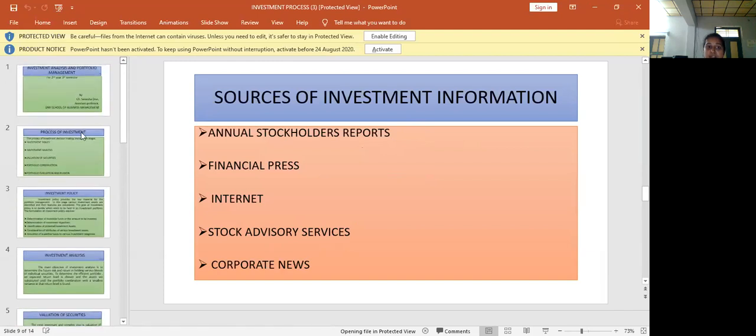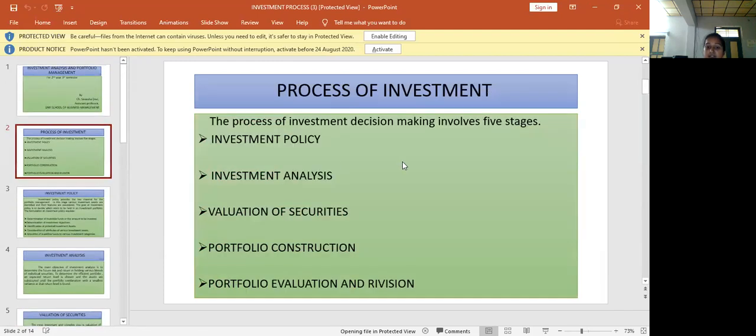What is meant by investment? Investment is a process of sacrificing something today itself to gain something in future. They are in two modes: direct investment and indirect investment.